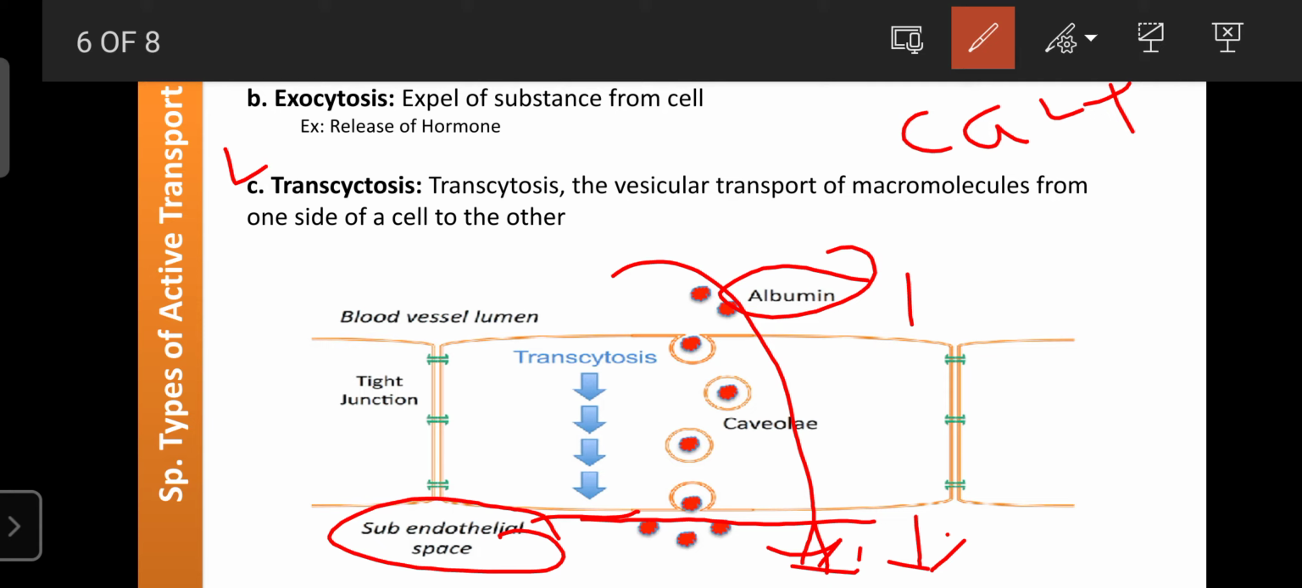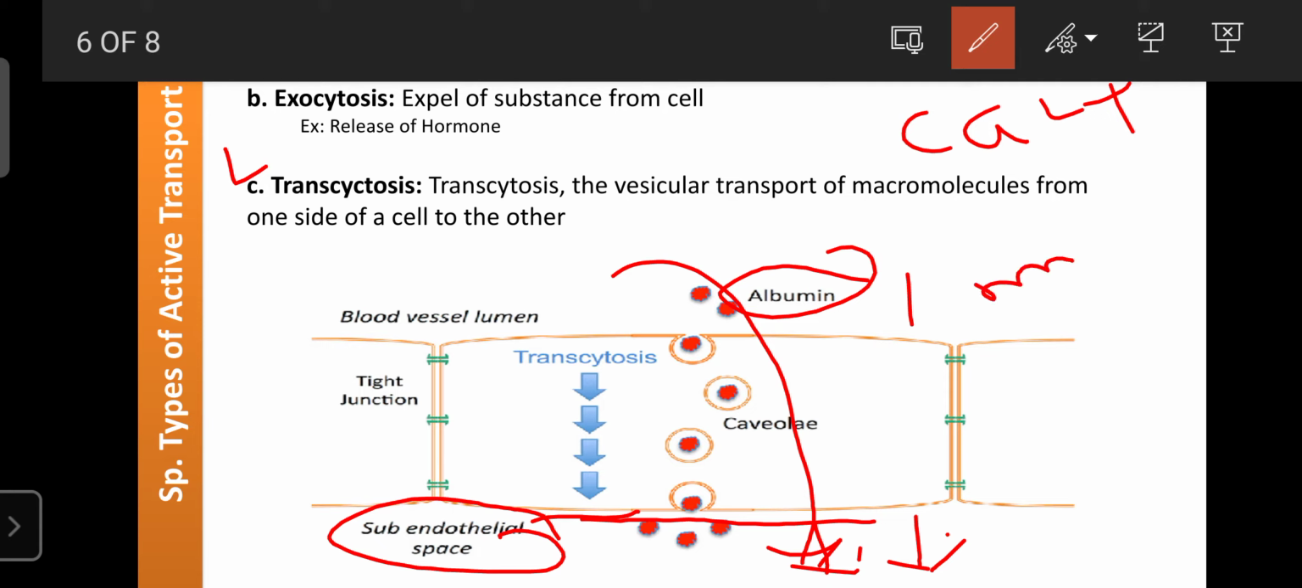That process is known as transcytosis. Another example is the entry of micronutrients from the GIT into the blood. The GIT wall is made up of cells, where micronutrients like glucose, fructose, galactose, amino acids, triglycerides and cholesterol from the lumen of the GIT enter into the blood vessel by crossing the cells of the GIT. That process is also known as transcytosis. So these are the special types of active transport, and those are also helpful for the movement of substances.